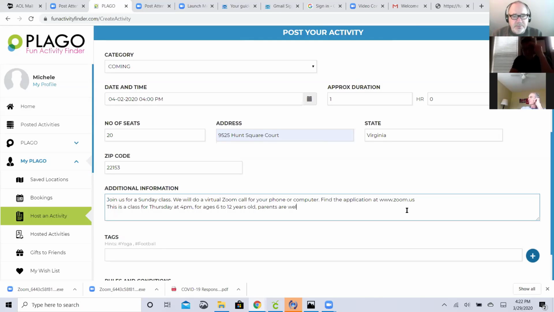You got it. Perfect. And then if you go down to the next line, you can say whatever, we will be doing crafts or studying the Bible or singing songs, maybe give them a little sizzle.